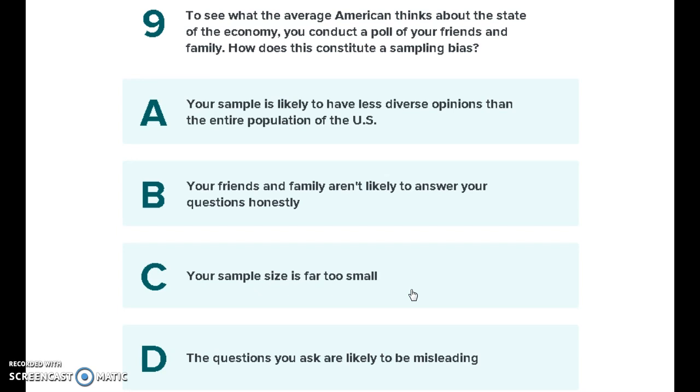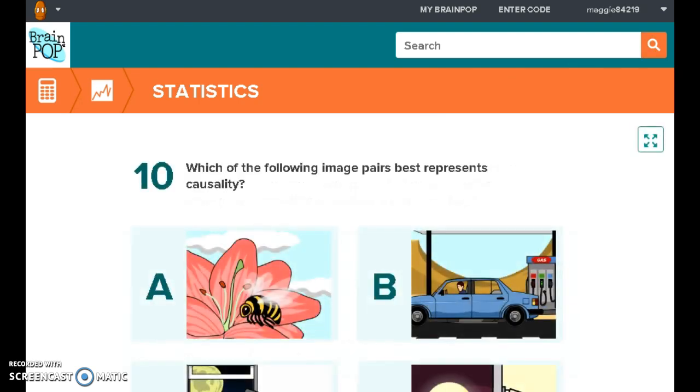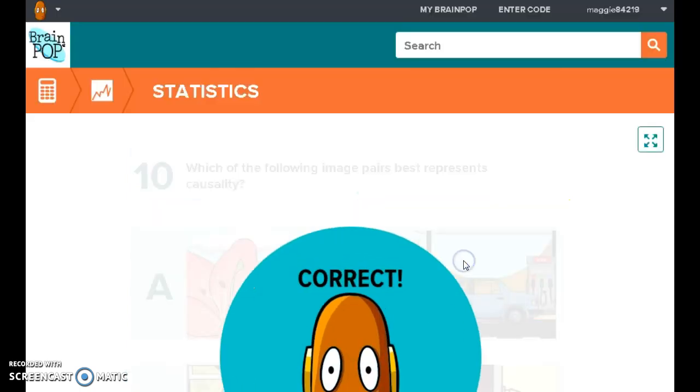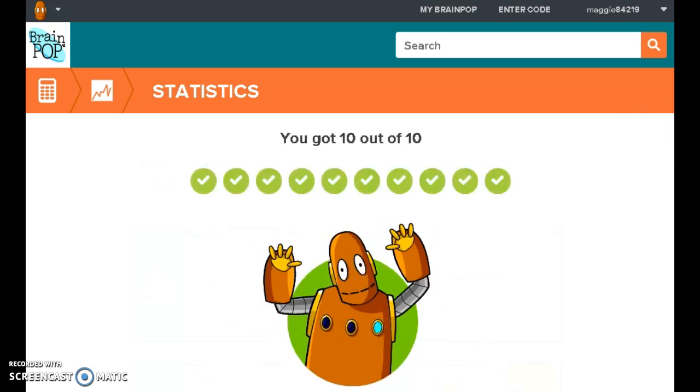And the most true is that your sample is likely to have a less diverse opinion than the entire population, because your family and your friends are more likely going to agree with your point of view than to have a different point of view, because that's the people that you are influenced by. And number 10, which of the following best pairs represents a causality? When you turn on a switch, it turns on the light. So we finished our quiz, and we see that we've made a 100.